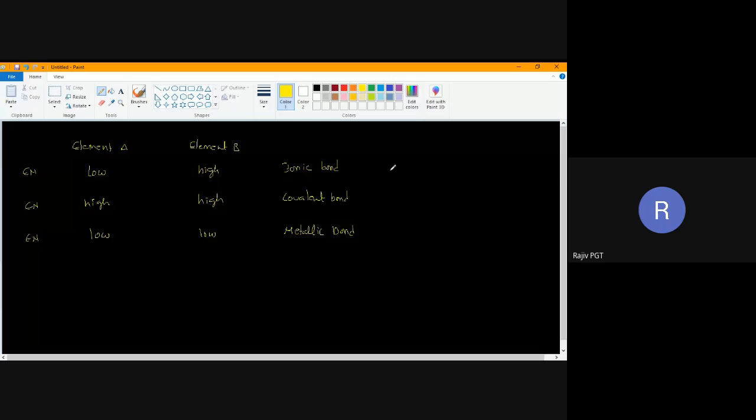Let me take this example, NaCl. Sodium has low electronegativity and chlorine has high electronegativity. The bond formed between them is ionic bond.